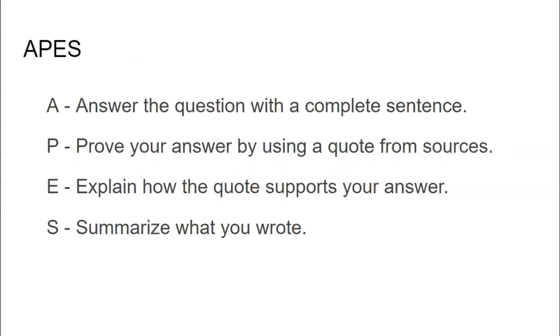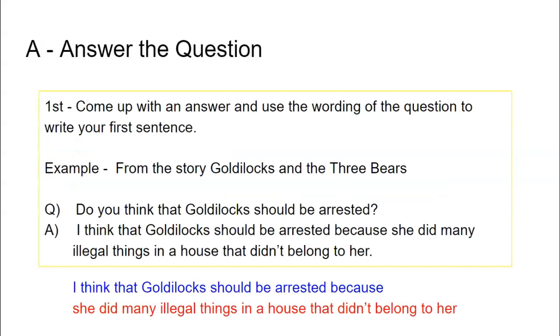So the APES strategy goes like this. A, answer the question with a complete sentence. P, prove your answer by using a quote from sources. E, explain how the quote supports your answer. And S, summarize what you wrote.